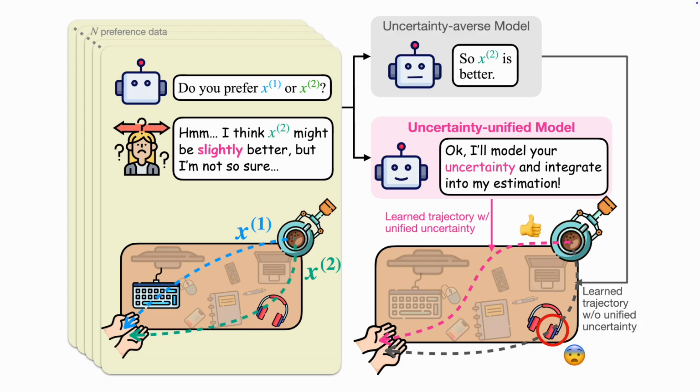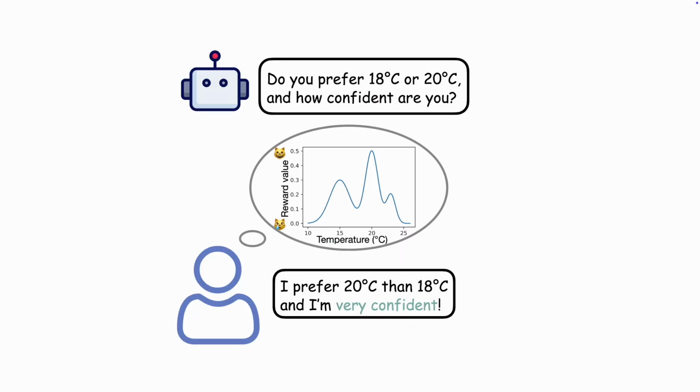In this work, we introduce Uncertainty Unified Preference Learning, UUPL, using Gaussian processes, GPs, as our base model due to their well-defined variance, making them a natural fit for encoding robot uncertainty. Our key algorithmic contribution is integrating human preference uncertainty into the GP framework for preference learning tasks. Now we sketch our methodology. For a more detailed explanation, please refer to our paper.